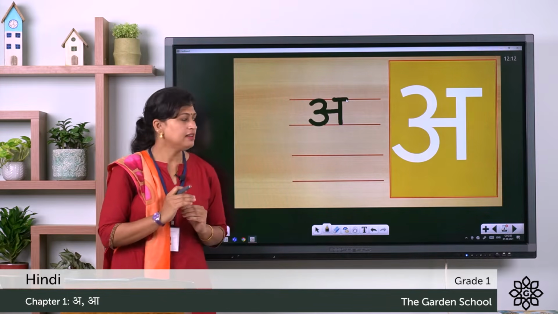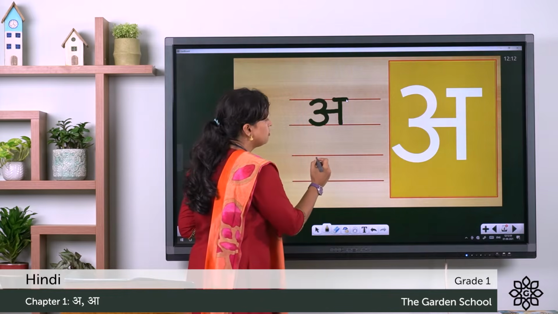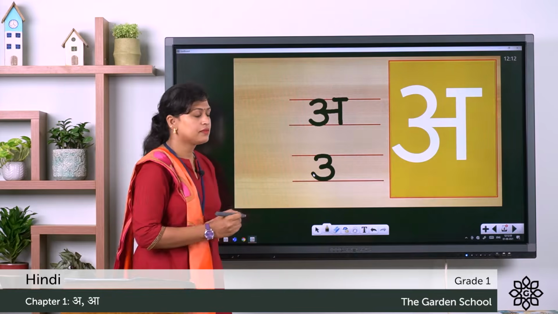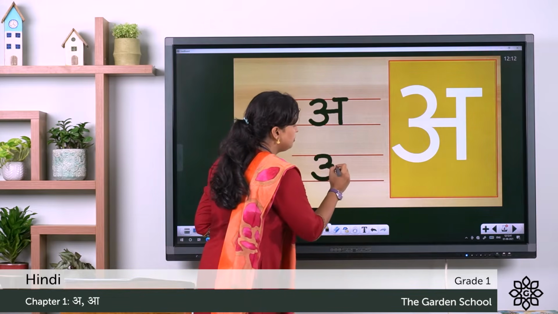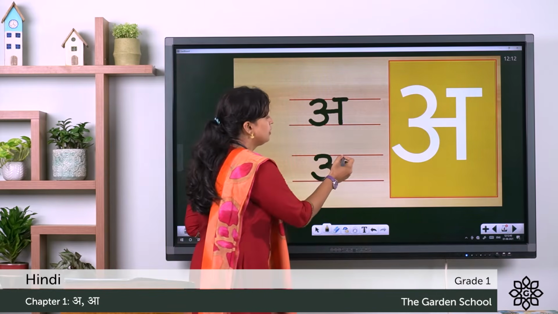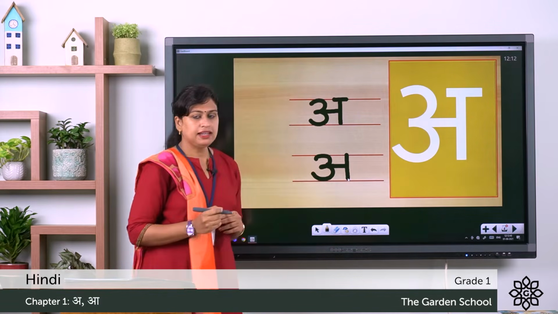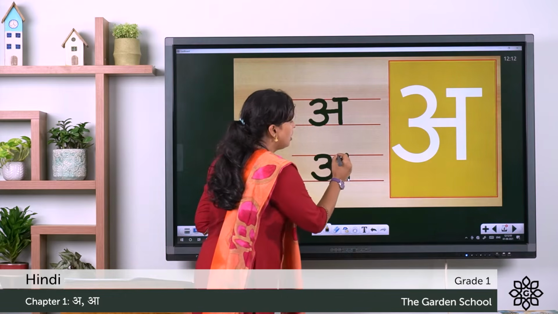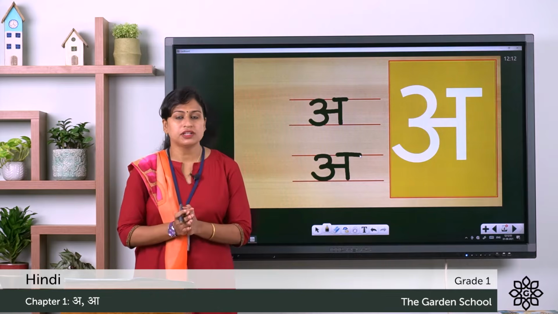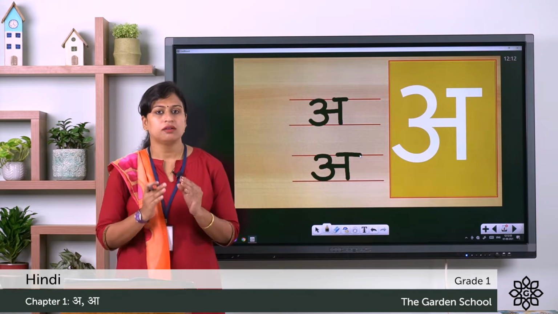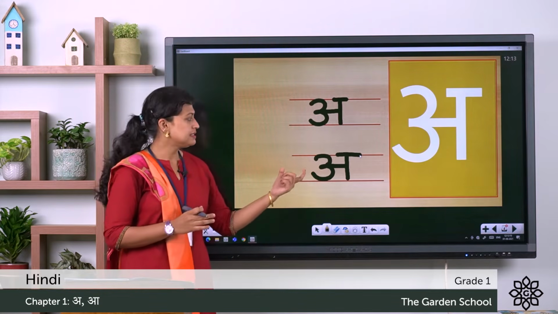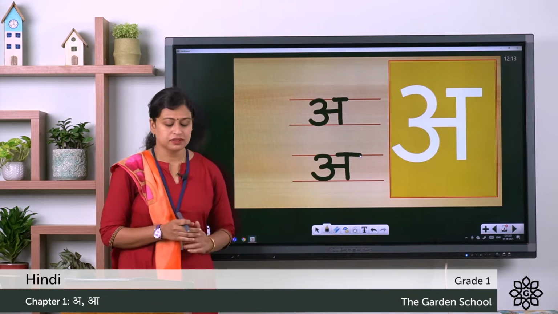So once again we will write letter A. First you have to write 3. Then from this middle point you have to write a sleeping line, then a standing line, and on the top a short sleeping line. So this is the first Swarakshar and we say A, which has a short sound. I hope you all have written this letter A in your notebook.